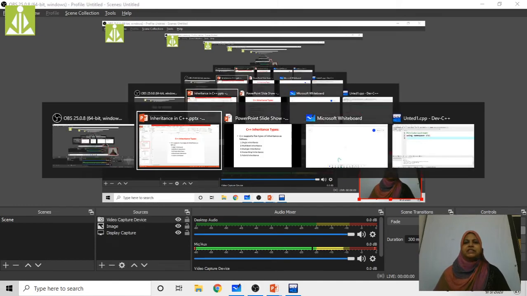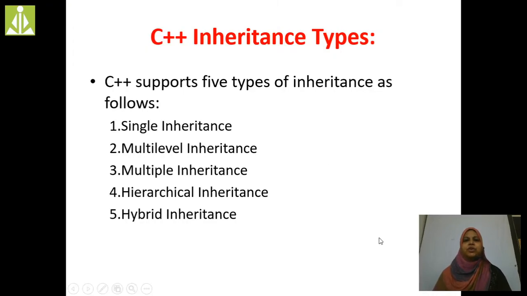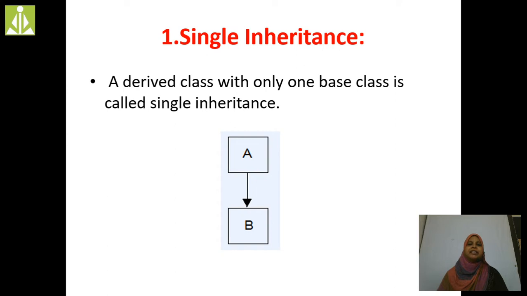Good morning, students. In the previous class, we discussed the different types of inheritance. C++ supports five types of inheritance: single inheritance, multi-level inheritance, multiple inheritance, hierarchical inheritance, and hybrid inheritance. In the previous session, we discussed single inheritance.